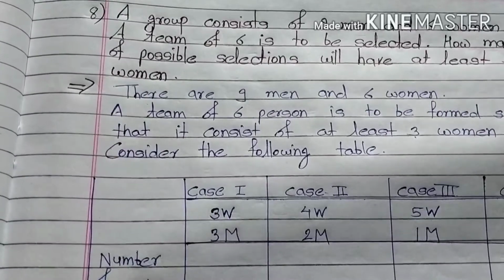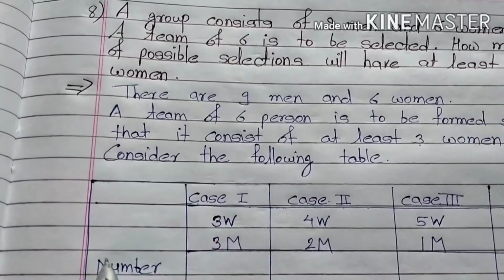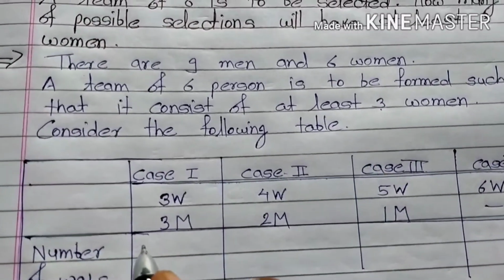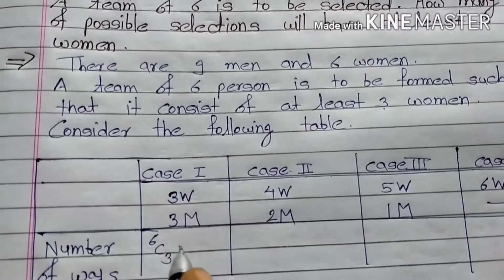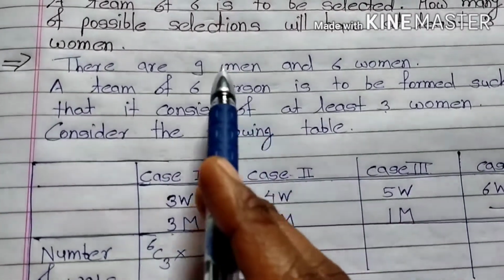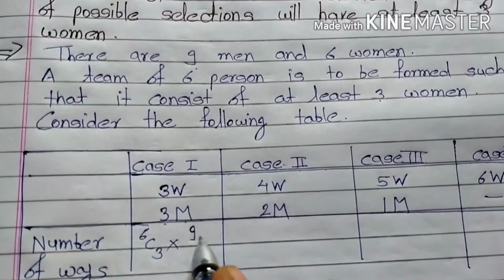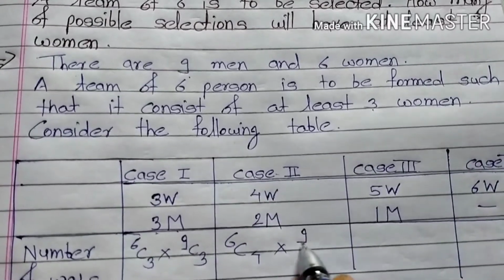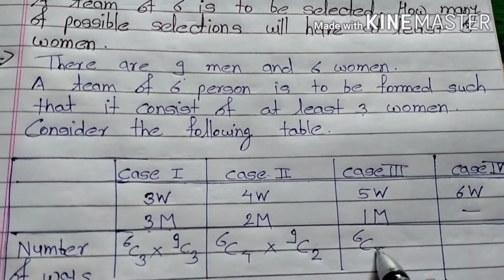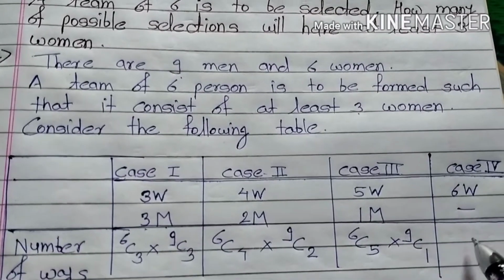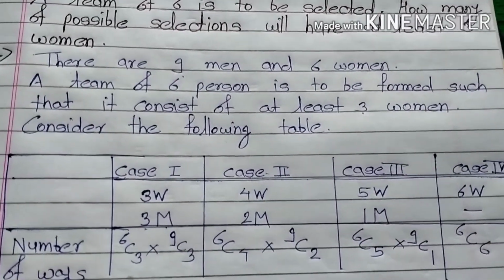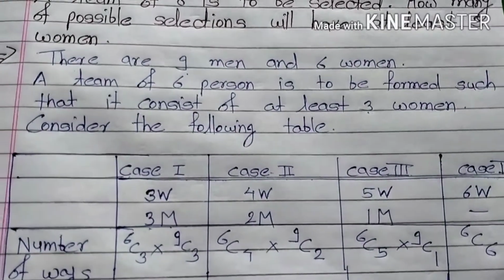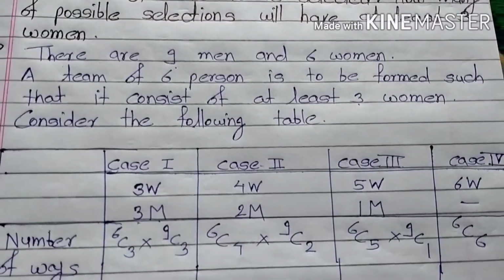So now we complete this. 3 women can be selected from 6 women. So it is 6C3 into 3 men can be selected from 9 men. So it is 9C3. Here also 6C4 into 9C2. Here 6C5, 9C1. And here 6 women, so 6C6. You can calculate these all terms.